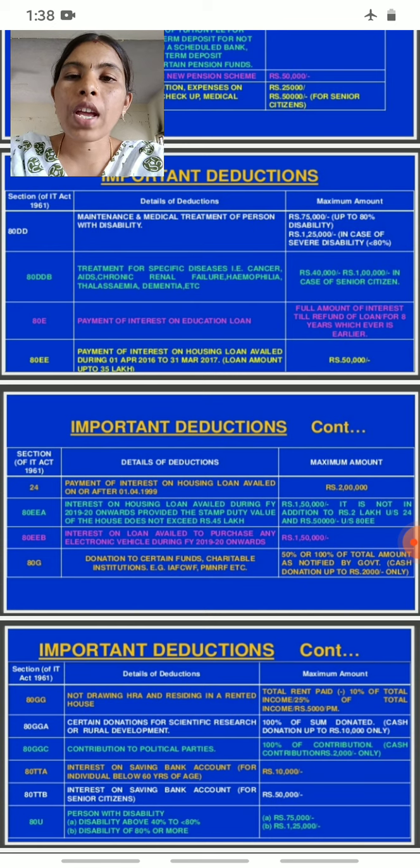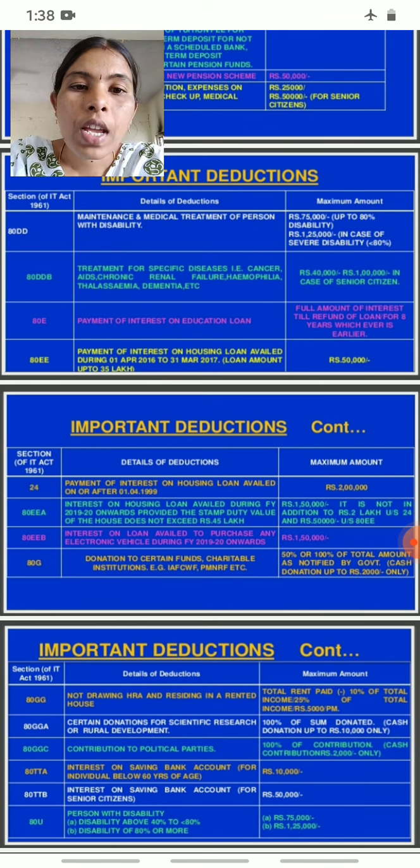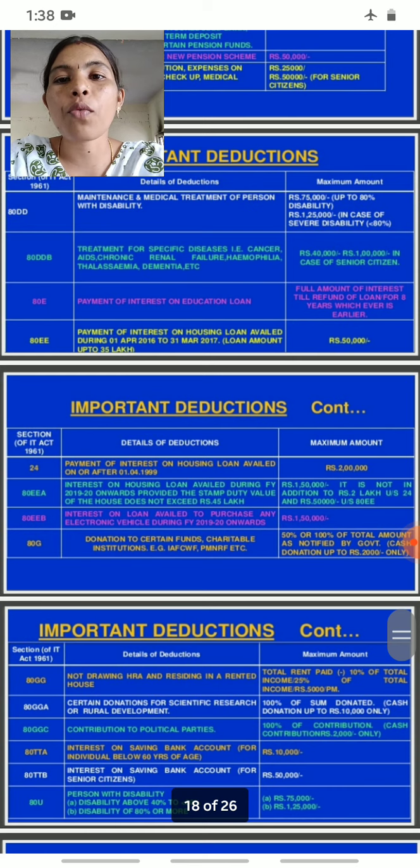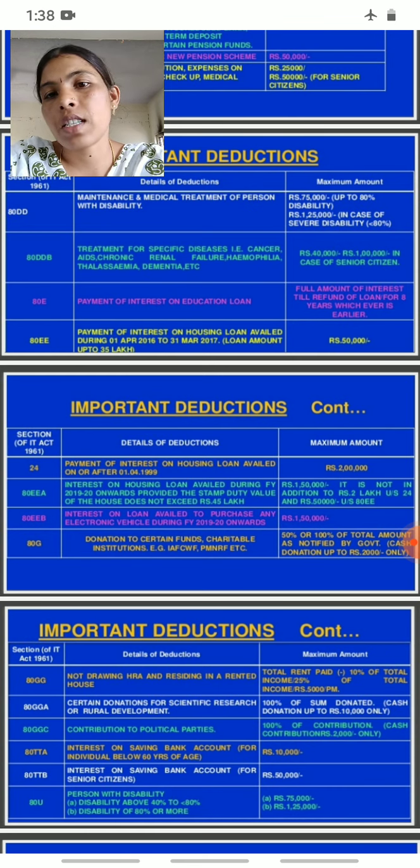How much amount is given as a deduction? 40,000 rupees, and 1 lakh rupees in case of a senior citizen. For citizens 40,000 rupees, in case of a senior citizen 1 lakh rupees is given as a deduction.